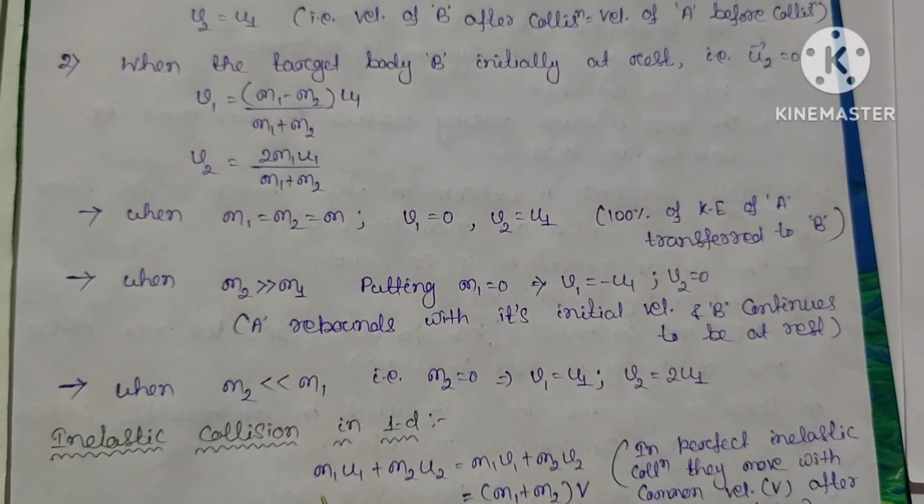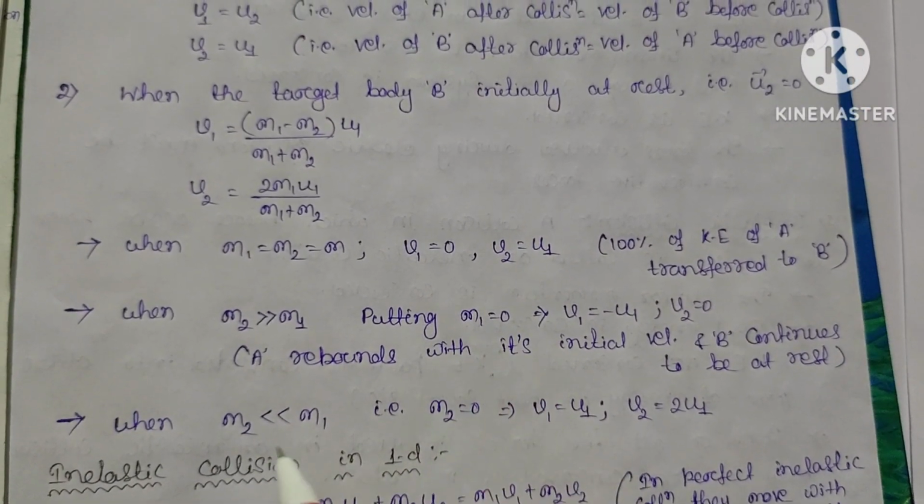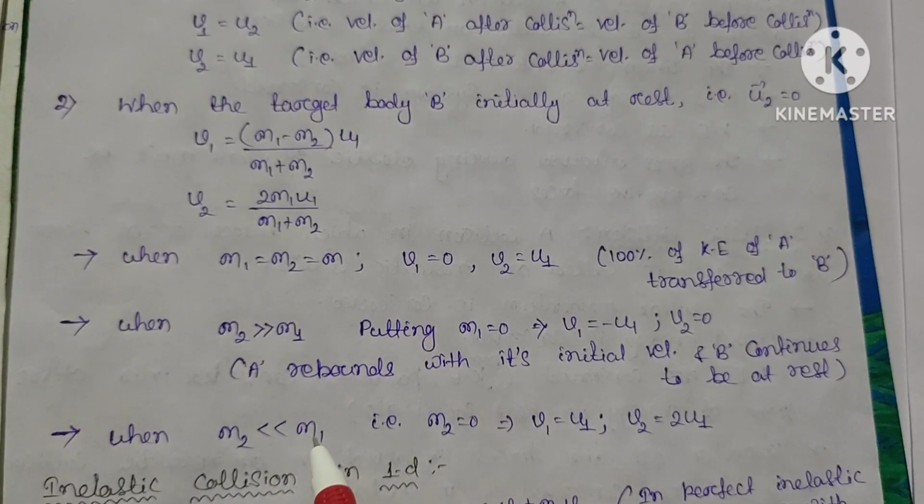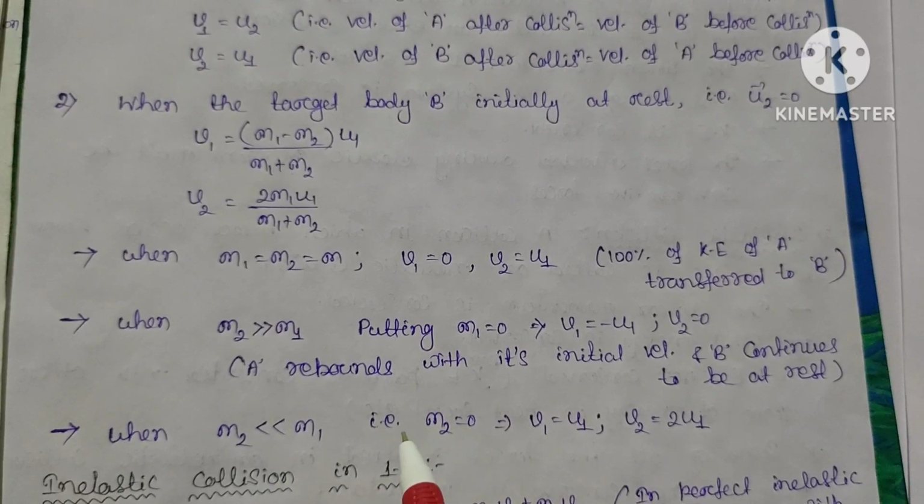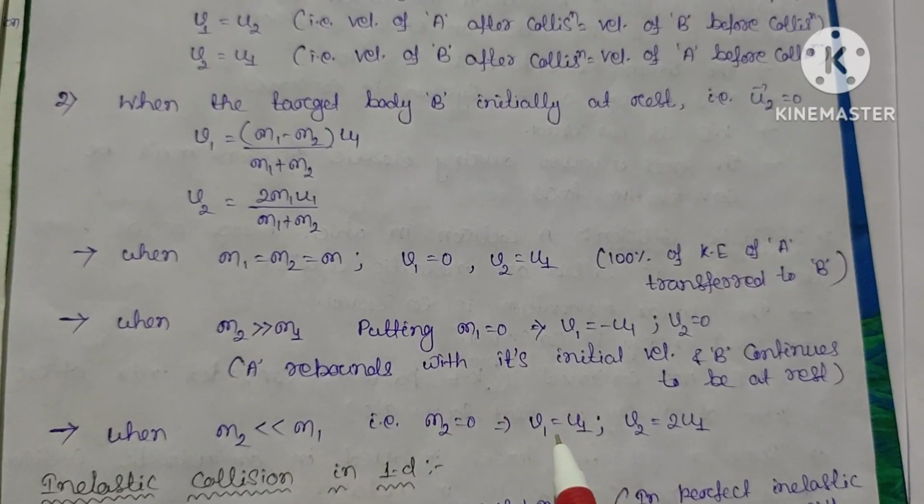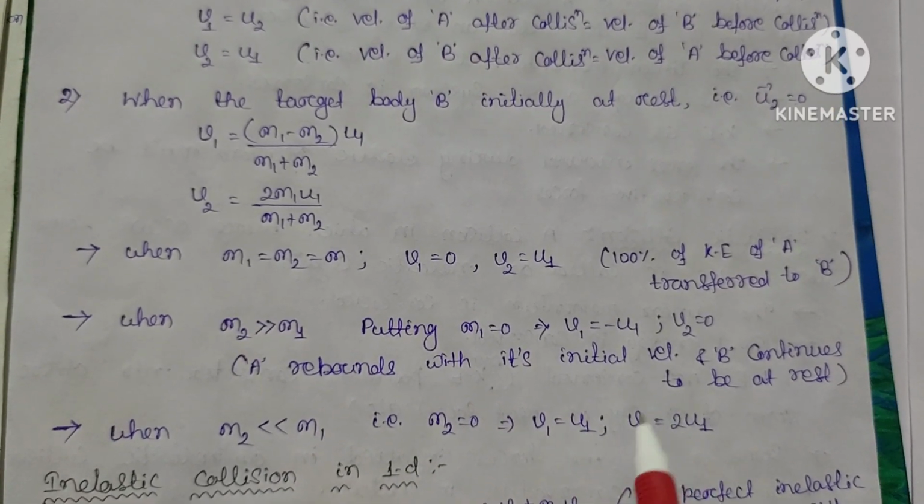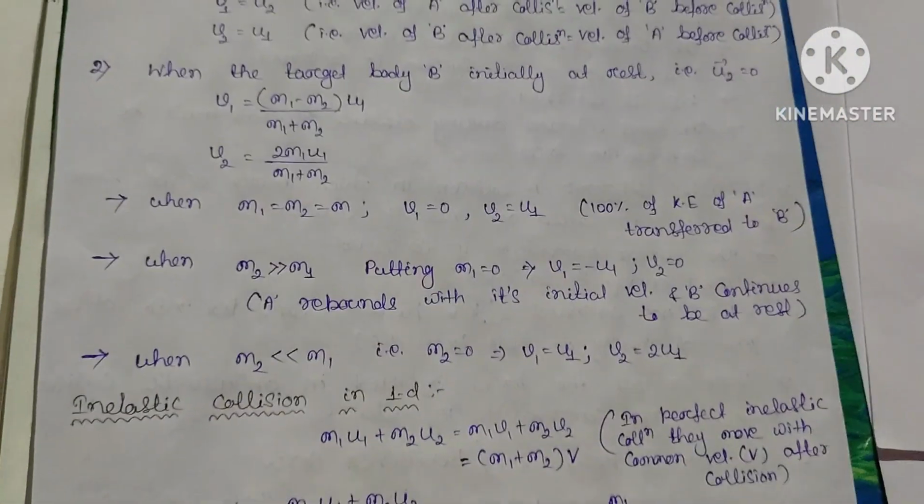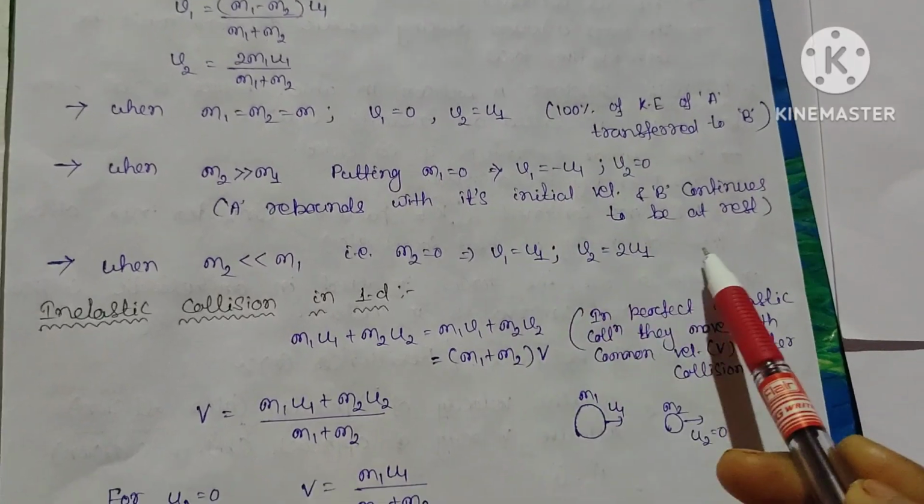And similarly, if we consider that the body which is at rest has a very small mass as compared to the first body, then if we put m2 equal to 0, v1 equal to u1 and v2 will be equal to twice of u1. So these are the basic cases for the elastic collision.